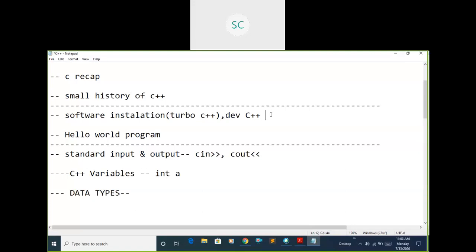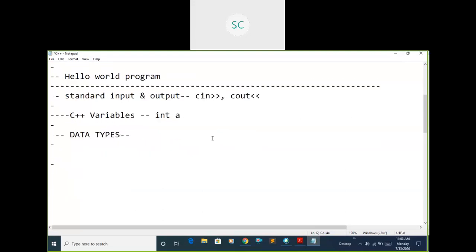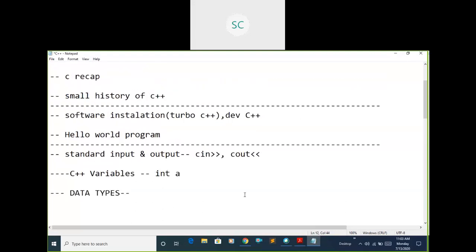Then we discussed input and output statements: how you are going to read some data from the user, meaning from the keyboard. Using cin, we are able to read the data from the keyboard. In the same way, if you want to display some message in the output, you use statements like cout with the insertion operator. Whatever you write after the statement will be printed on the output screen.